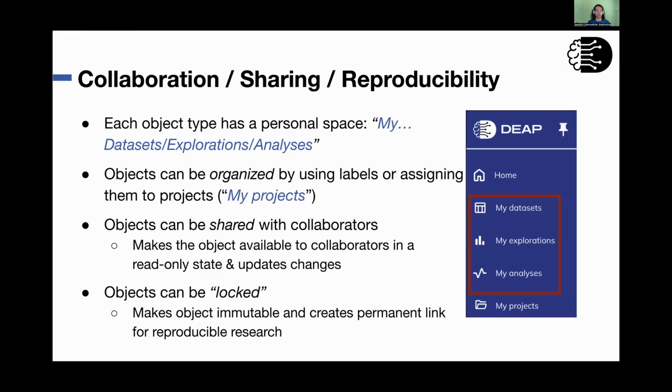For that purpose, every object that can be created in DEAP, so currently datasets and later explorations and analyses, can be stored in their own section. Objects can further be organized by using labels or assigning objects to projects, which can be seen in My Projects. And then every object can be shared with collaborators. That makes the object available to the other person, but only in a read-only fashion. And lastly, objects can be logged. That is used to make objects not changeable anymore, even for yourself, and is useful, for example, when sharing an object as part of a reproducible paper.